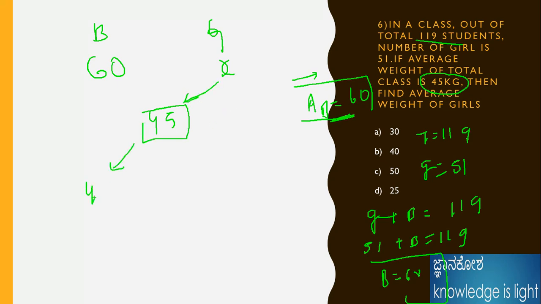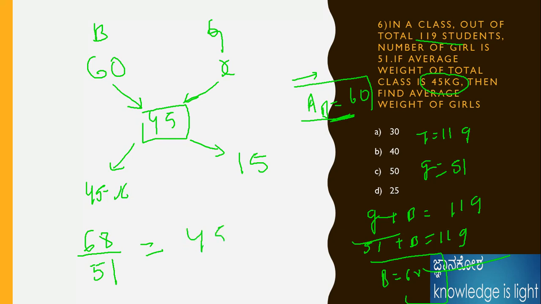Therefore here 45 minus x is the thing. Here 45 minus 60, what we need to do, 15 is the thing. Therefore we already know the n1 and n2. What are n1 and n2? These are 68 and 51. Boys is 68 and girls is 51, equal to the boys-girls thing, which is 45 minus x divided by 15 is the thing. If you solve this one here,